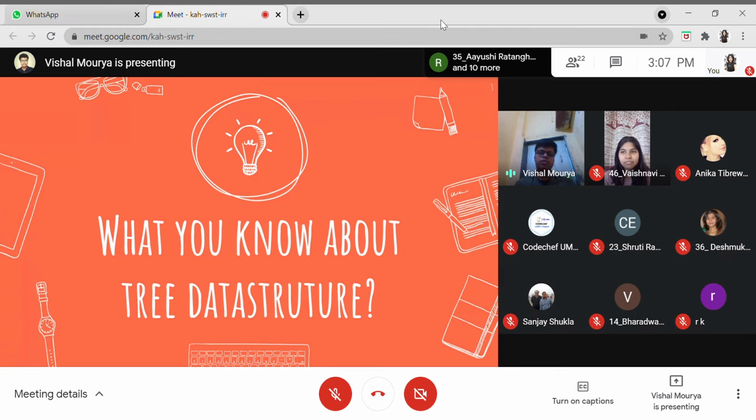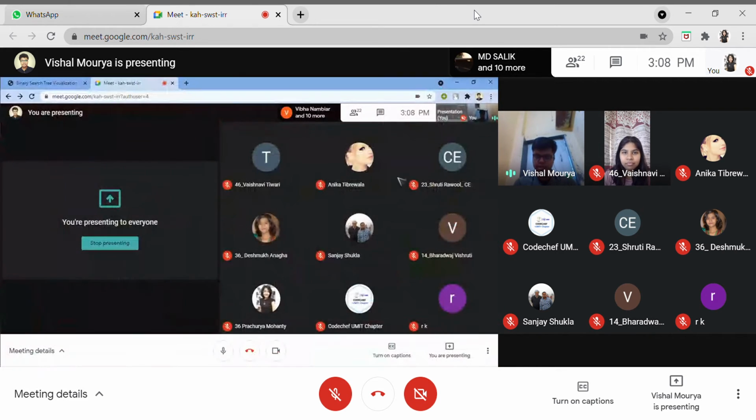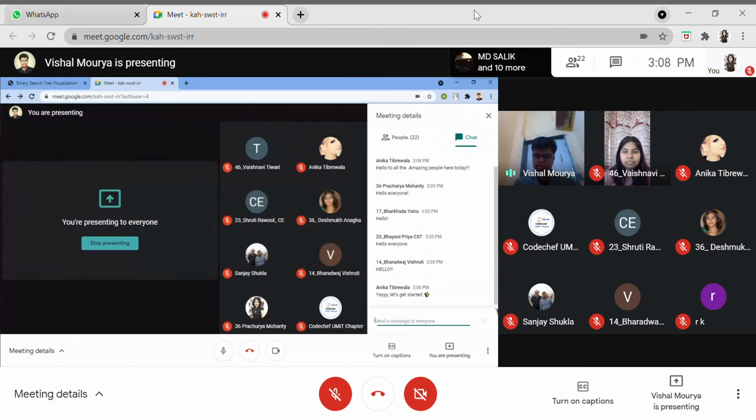That way I'll have a grasp of what to share, because if you are not a beginner, then it will be a waste of time for you to go through those things. So just type in the chat. I'll be seeing the chat and letting me know what you all know about tree data structures. Just quickly type in the chat. I'm waiting.